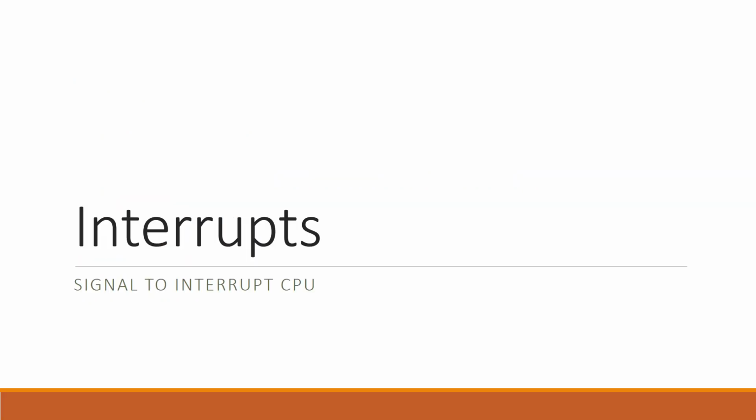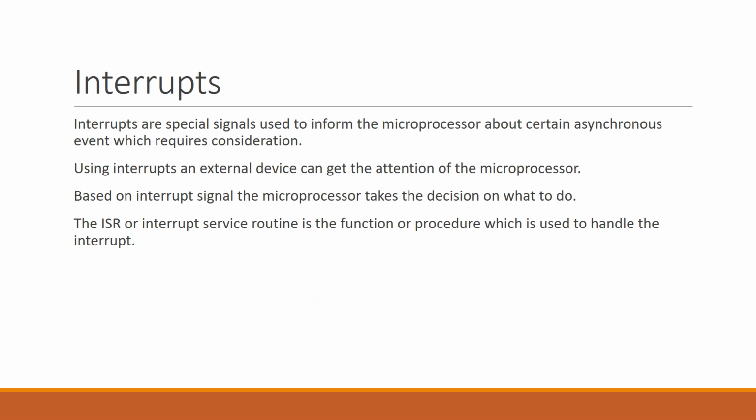Now in the next section we are going to study interrupts. Interrupts are basically signals to the CPU that there is some urgent event happening, or some event happened that needs to be considered. This is a request to the CPU, and the CPU checks if the particular signal has to be acknowledged or it can be skipped. So let's see interrupts in detail.